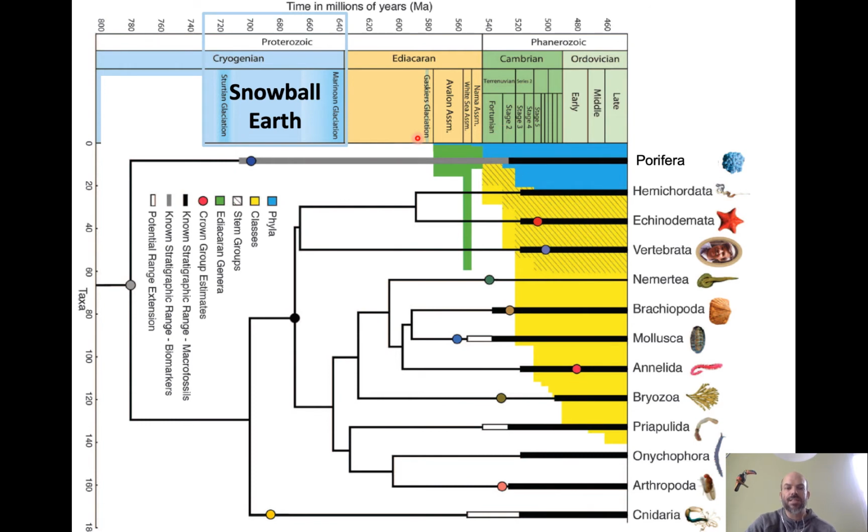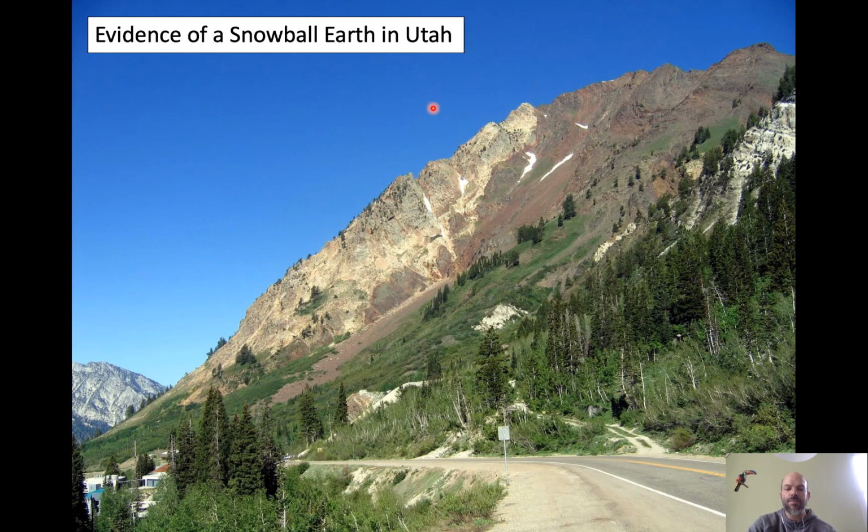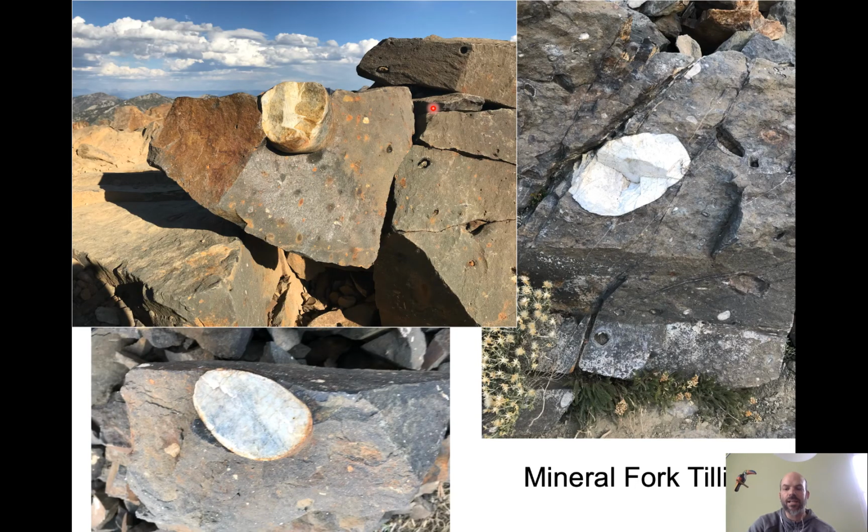And one of the things that set the stage for this evolutionary story were these series of snowball Earth events that started happening in what we call the Cryogenian period around 700 million years ago. So right before the Ediacaran period. And fun fact, there's actually very good evidence that these snowball Earth events happened in the rocks here in Utah. So if you go up to the mineral forkitillite, you can see what are called drop stones.